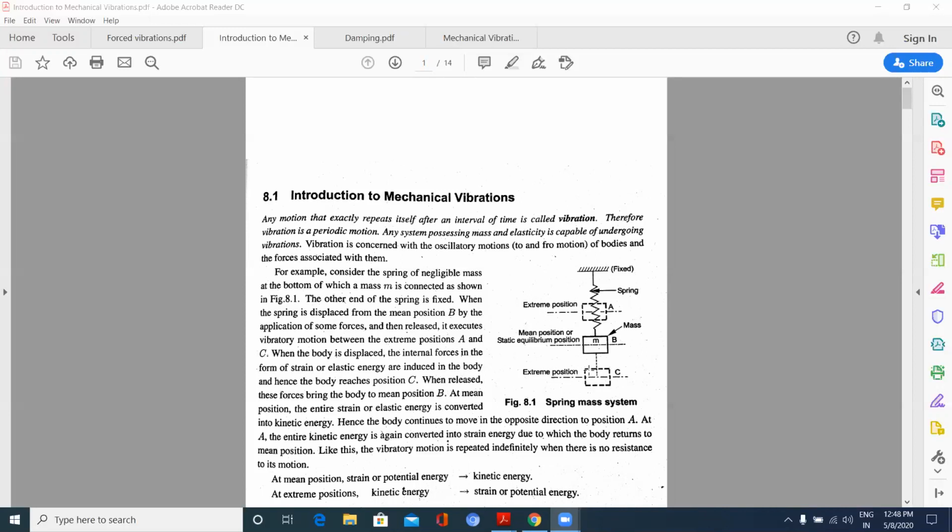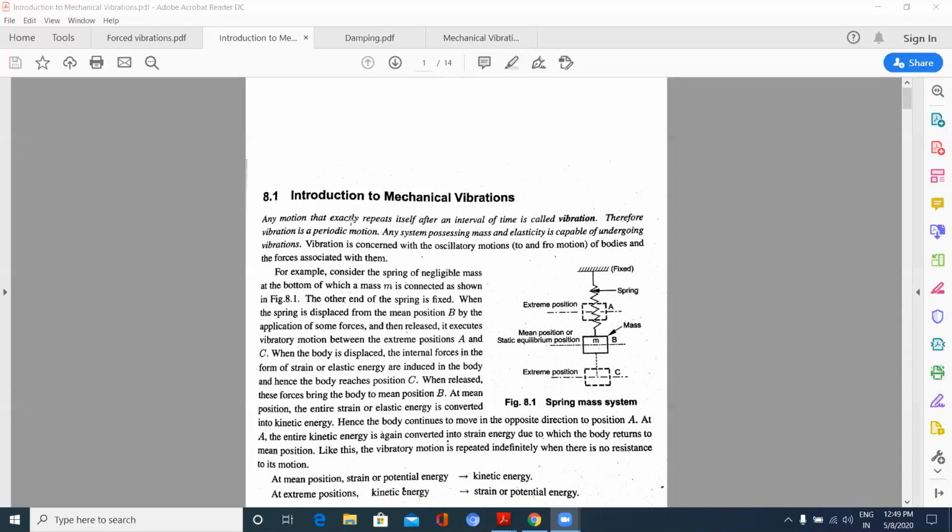Similarly, a pendulum will also be moving to and fro from its mean position to extreme positions, and there we call it a simple harmonic or harmonic motion. Here also in the spring, the mass is oscillating to and fro. Any object disturbed by an external force, or by its own mass like here m, with no external force acting upon it, only the self mass is making the spring move to and fro.